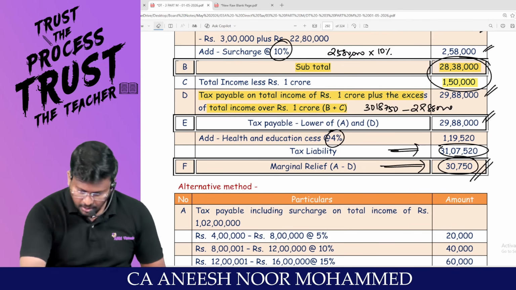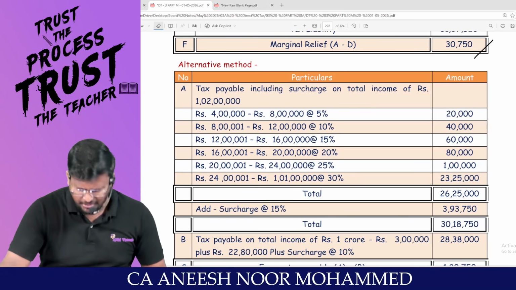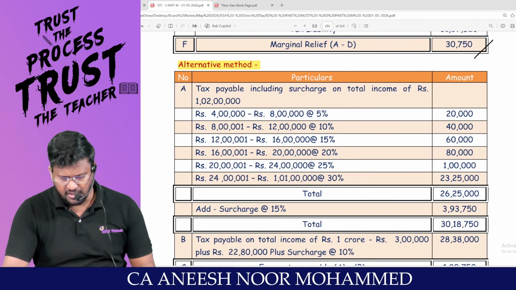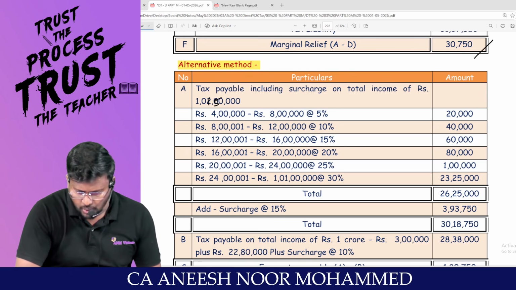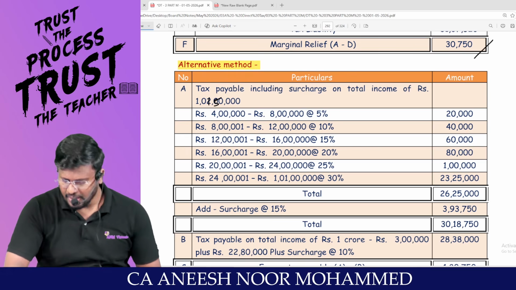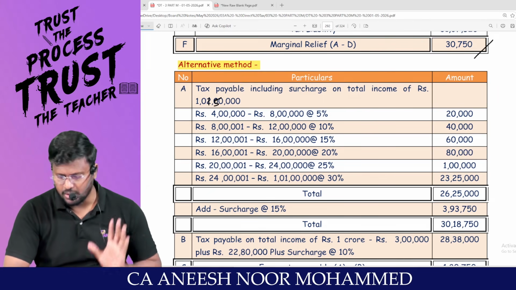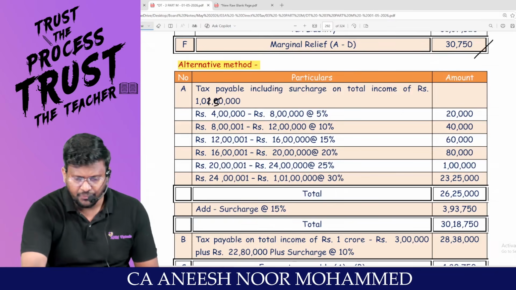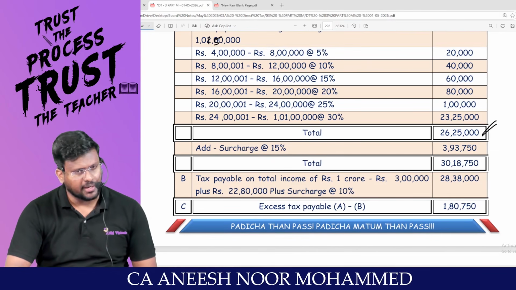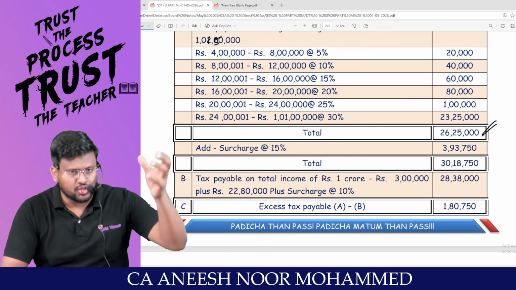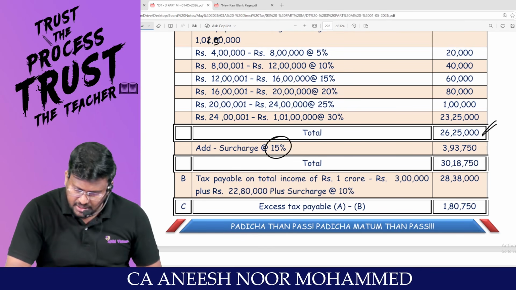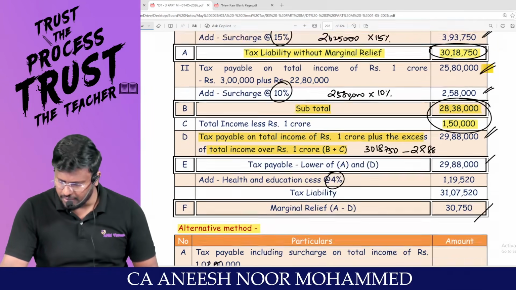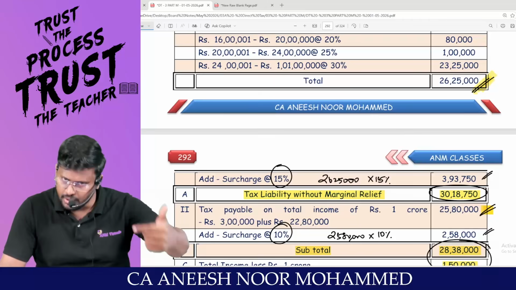Comfortable? The same thing we can calculate alternatively. In the exam, don't do alternatives and all. This is only, sir, again a repetition. In the sense, sir, you are having 1 crore 1,50,000 rupees. If you calculate the tax liability of 1 crore 1,50,000, my dear lovable students, sir, can I calculate? Already we have calculated 26 lakh 25,000. Am I right? If you treat that extra 1,50,000 as income, you will be in the surcharge slab of 15%. So the total will be 30 lakh 18,750. This answer will not change even in the alternative.